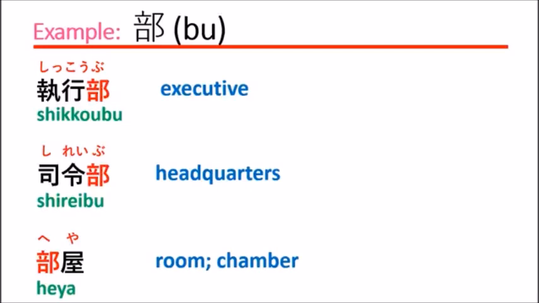For example, watashi no heya means my room. Watashi no heya wa doko desu ka? Where is my room? Something like this. Anata no heya wa doko ni arimasu ka? Where is